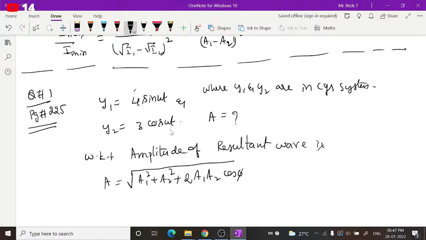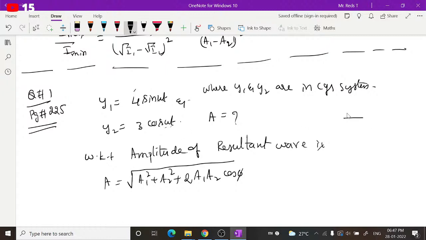Cos theta can be expressed as sine of 90 minus theta. So you can take sin omega t as cos of 90 minus theta, or cos omega t as sin of 90 minus theta. To get both in the same form, either sine or cosine, you have to take it as a sin of 90 minus omega t form, which means the phase difference between them should be 90 degrees.